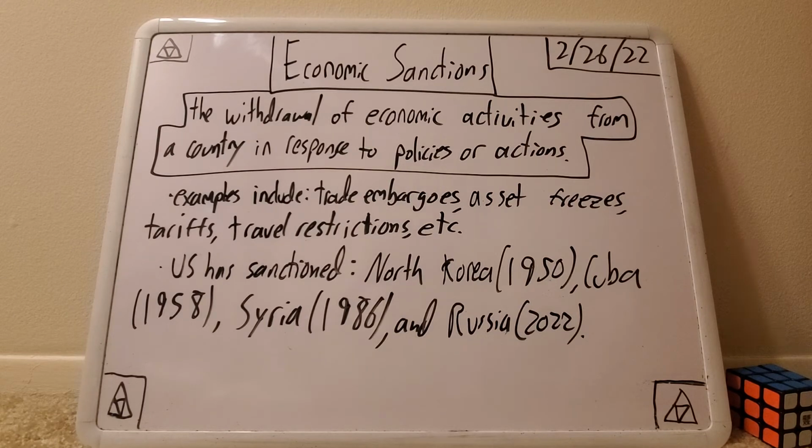And then Russia. So just getting a little bit into Russia, the brand new sanction that was imposed this past week. So Russia invaded Ukraine within the last week, and initially they just put some troops around Ukraine and a little bit into Ukraine. But recently, only a few days ago, they fired missiles, killing, I think, over 100 Ukrainians. And that's when a lot of the sanctions ramped up.